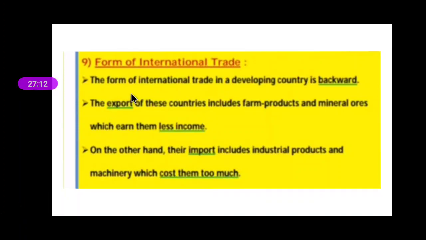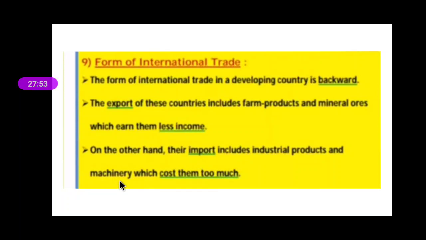When we talk about export, it means selling products to foreign countries, and import means purchasing things from foreign countries. So these developing countries export farm products and mineral ores, and in exchange we get very little income. When they import, they import industrial products, which are always very costly, and they also purchase machinery from foreign countries.